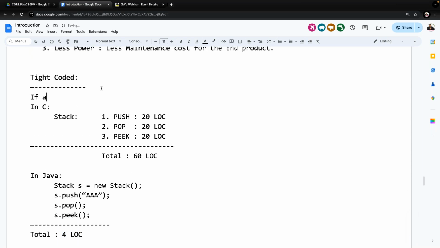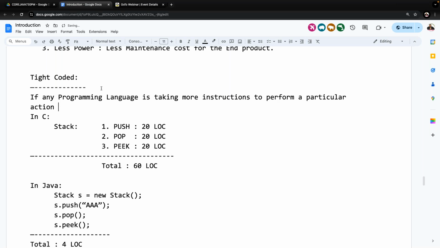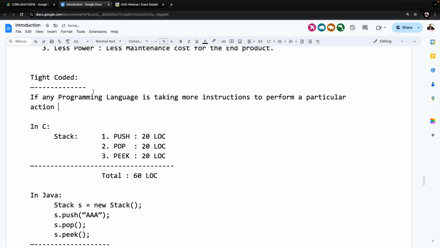If any programming language is taking more instructions to perform a particular action, then that programming language is called a loose coded programming language.